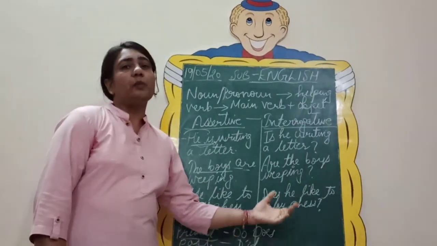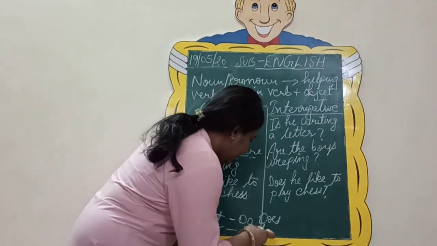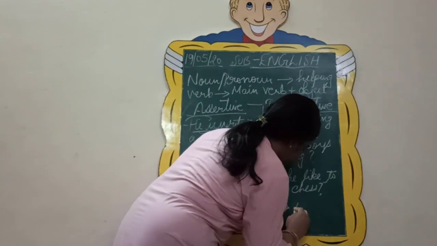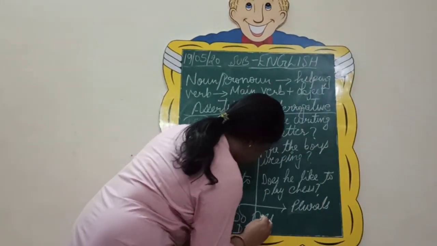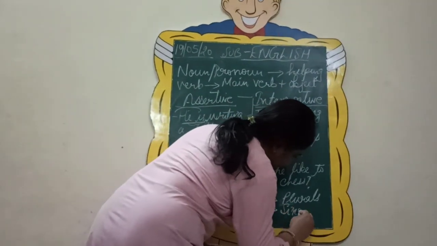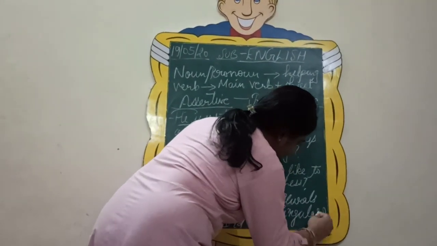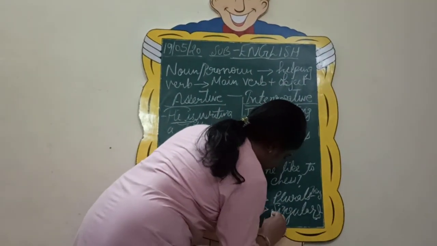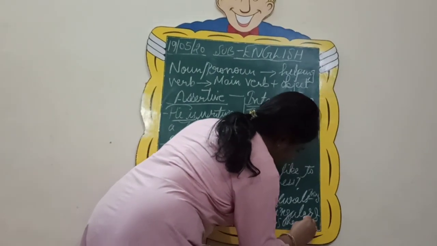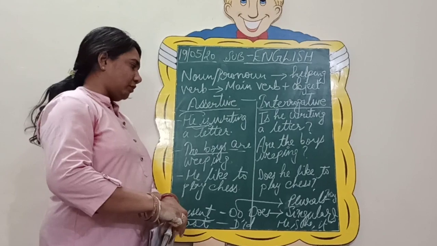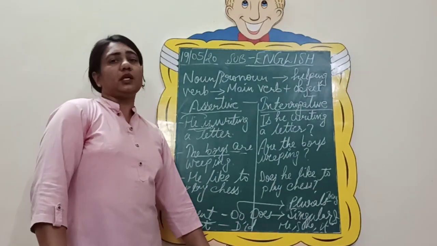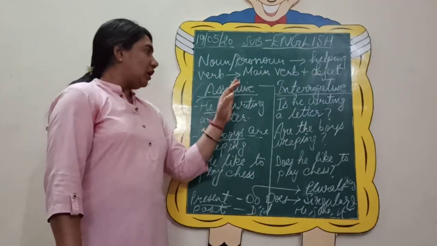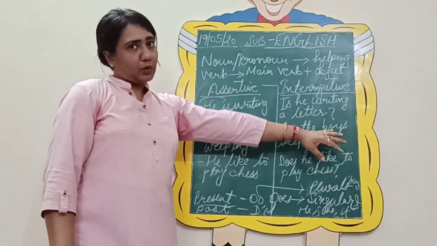So this way, depending upon singular or plural, do is used for plurals like they, whereas does is used for singulars like he, she, it, and did is used in the past form. So this way you will frame your interrogatives using the words do, does and did. So I hope how to change simple sentences into interrogative is clear to you all.